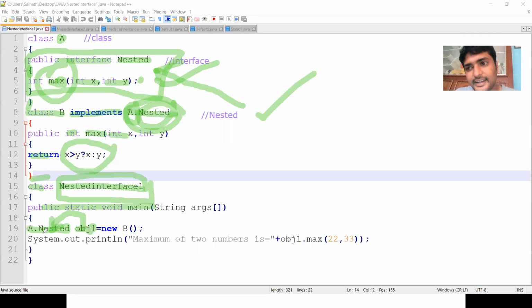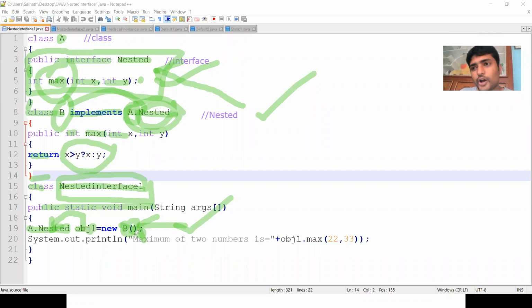Since it is a nested interface, we are using A dot nested. So A dot nested obj1 equal to new class B. Here we are referring to the class B of the interface A dot nested. This is how you can create the object.